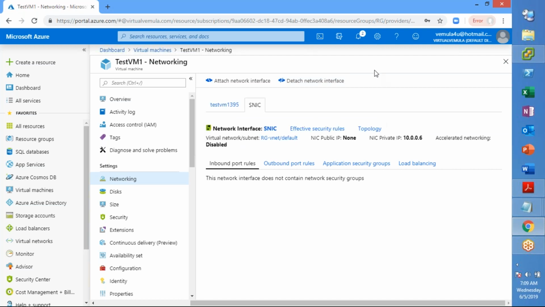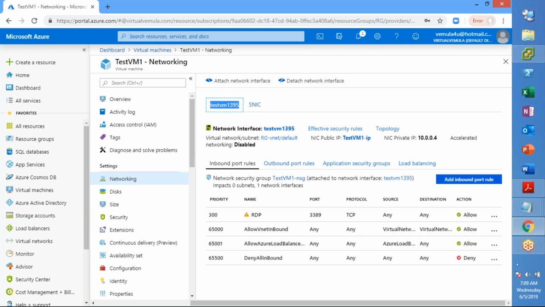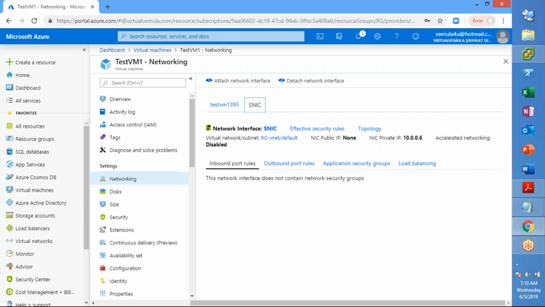This requirement will come when you want network connectivity from your virtual machine to different networks. One could be in the 10.x series, the other in the 192 series, or one network interface card might be pointing to the internet and the other might be for internal communication, right? Or you want the production environment connectivity or normal user connectivity through, let us say, the test VM 1395 network interface card, and then you use this secondary network interface as a backup, to flow the backup traffic and so on.